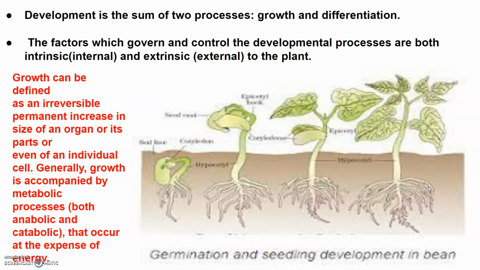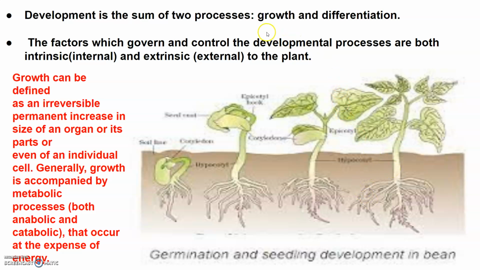Roots, stems and leaves, flowers, fruits or seeds, they arise in an orderly manner in the plants and the sequence of growth. In this sequence of growth, plants complete their vegetative phase and then they move into the reproductive phase, in which flowers and fruits are formed for the continuation of the life cycle of the plants.